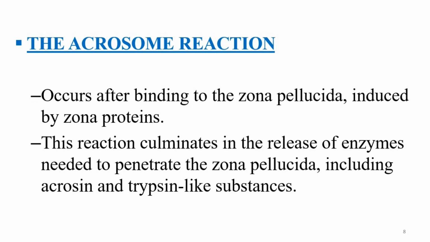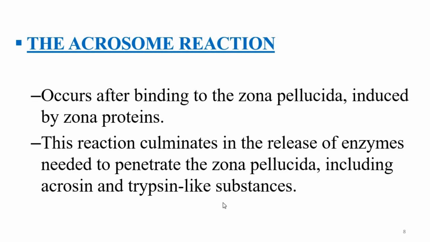There are three zona proteins: zona pellucida protein 1, zona pellucida protein 2, and zona pellucida protein 3, namely ZP1, ZP2, ZP3, respectively. And the ZP protein that facilitates the binding of the sperm to the zona pellucida is known as ZP3. When the sperm binds to the zona pellucida by means of ZP3 protein, it culminates in the release of enzymes needed to penetrate the zona pellucida, known as acrosin and trypsin-like substances.